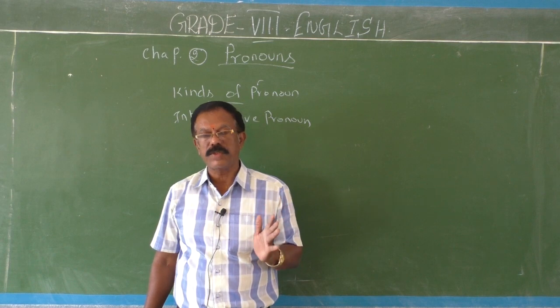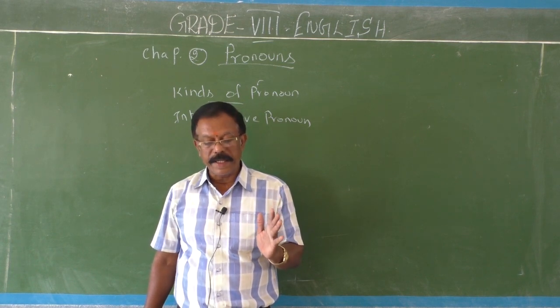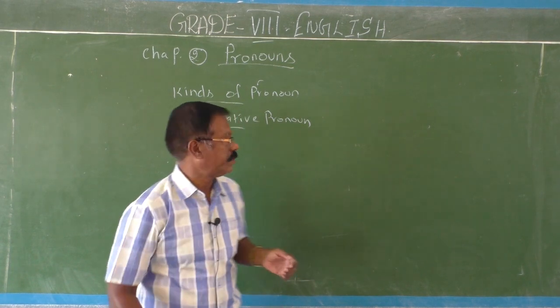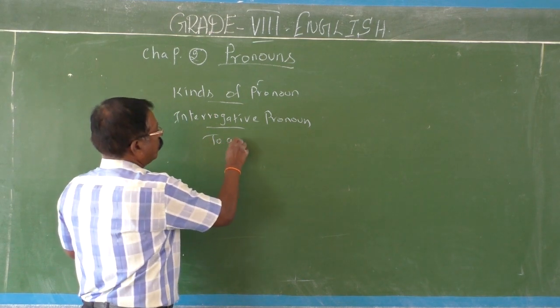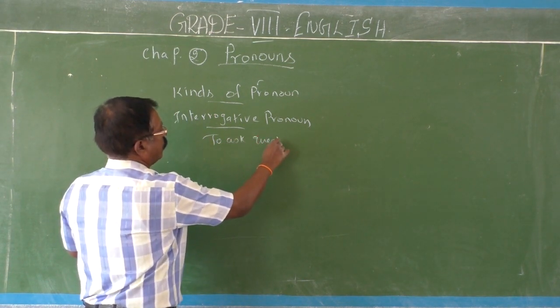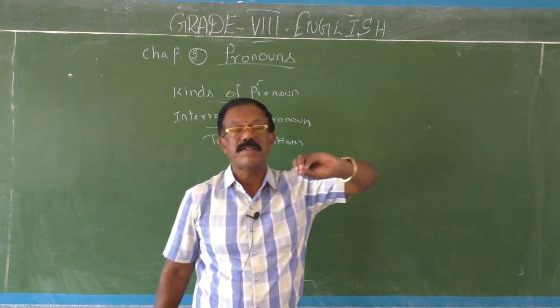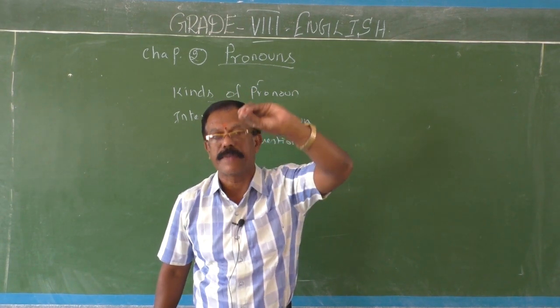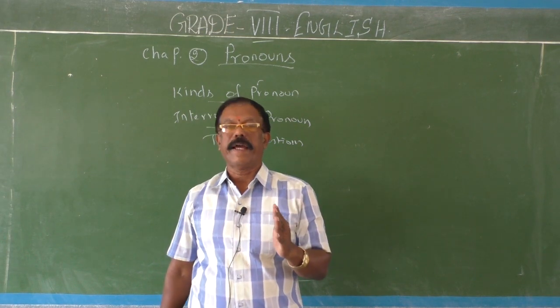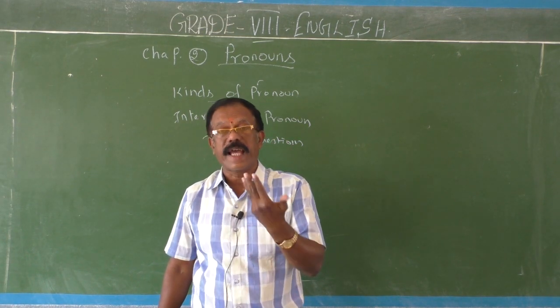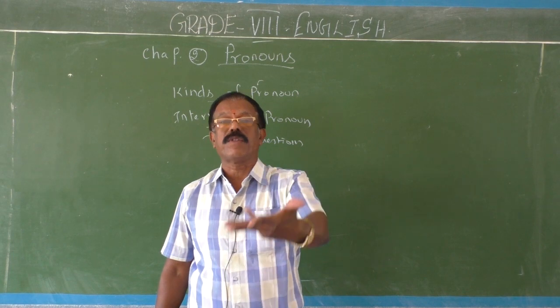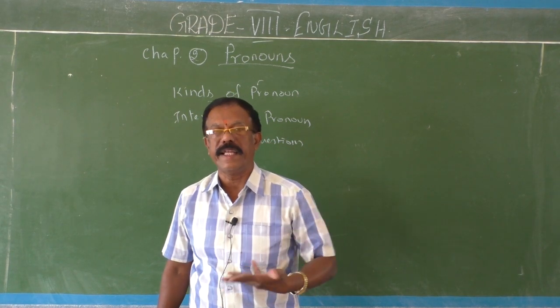Interrogative pronouns are used to make inquiries or to ask questions. So they are the question words. These question words function as pronouns. At the same time, they help us to frame questions or to make inquiries.